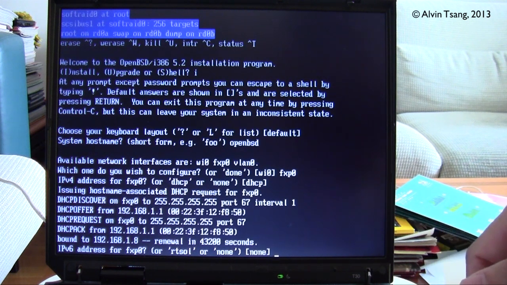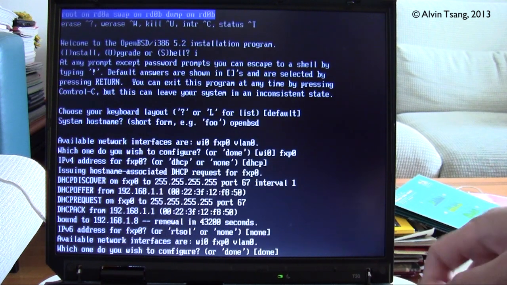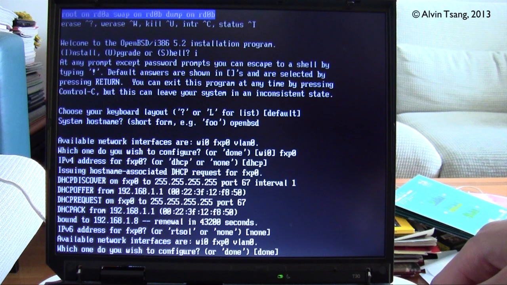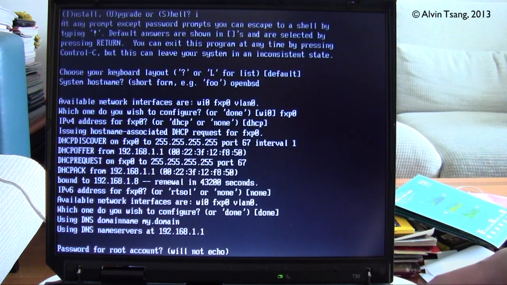Now it asks what IP6 address I want for this network interface, and I don't use IP6, so I say none and press enter, and this is the default. Then it asks whether I want to configure any further network interfaces, and in my case, I don't want to, because I know that the WI0 doesn't work, so I select done, enter.